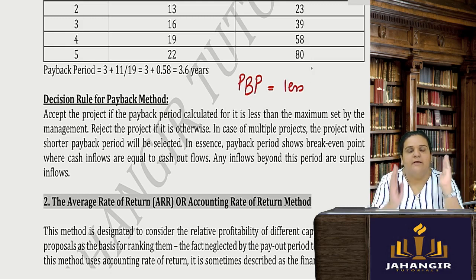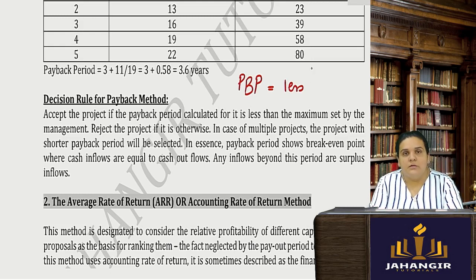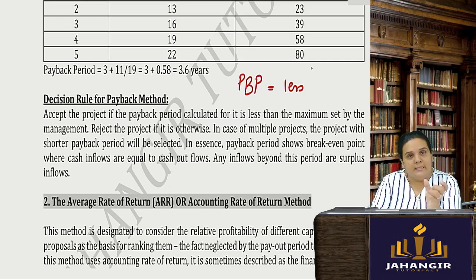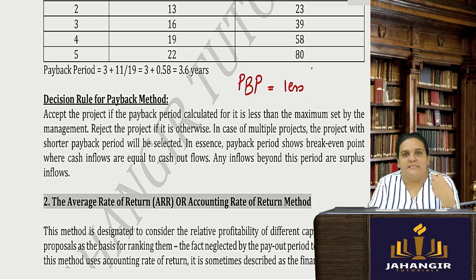Management will have something in their mind, that we need to touch our break even in 3 years, or at least in 5 years. So if I am able to have my payback period within that time, equal to or less than that time, I will accept the project. Otherwise, I will reject that project and try to see another project with a shorter payback period. Clear? First one, payback period.